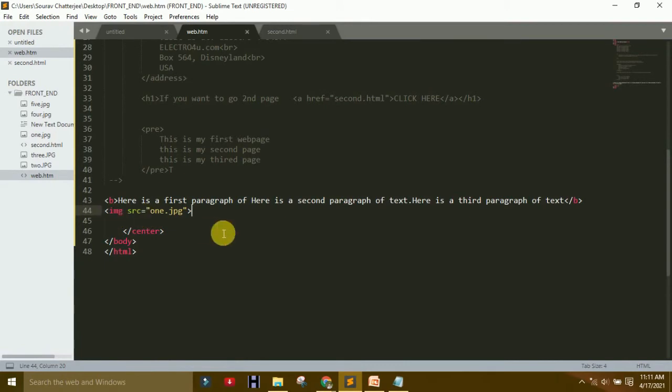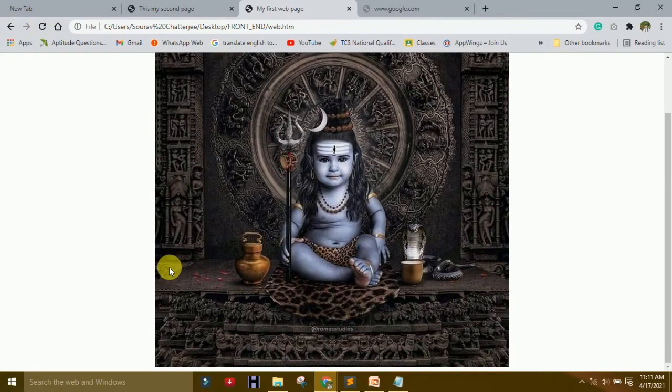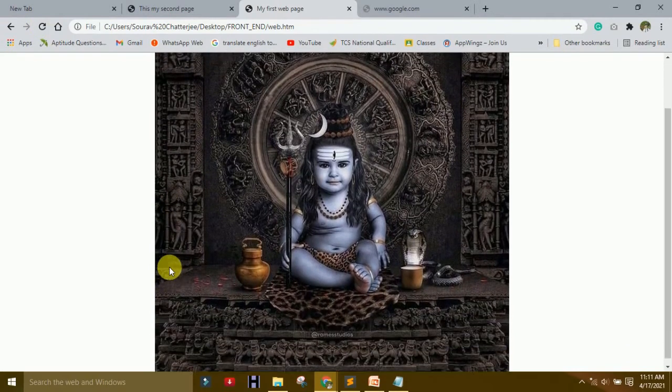Save it and see what the changes are. This is my 1.jpg. The size is very large, right?